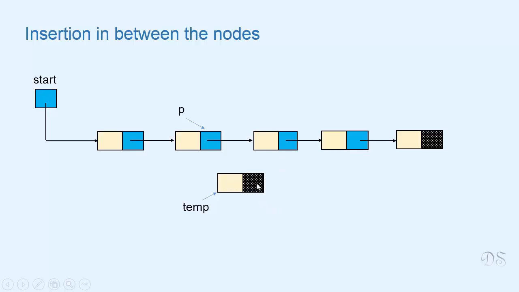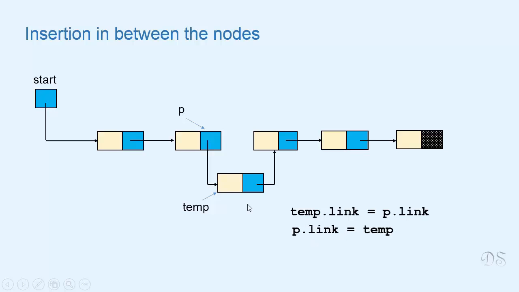So first we'll make link part of this node refer to this node. We write temp link equal to p link. And then we'll make link part of this node refer to this node. So we'll write p link equal to temp. So these are the two statements that we need to write to insert this node in between these two nodes.